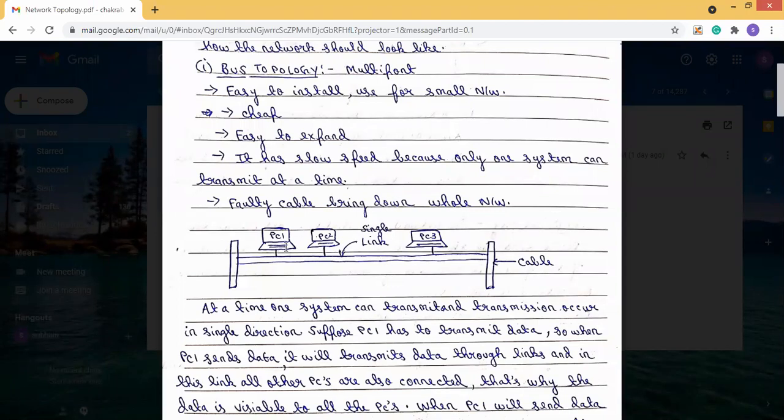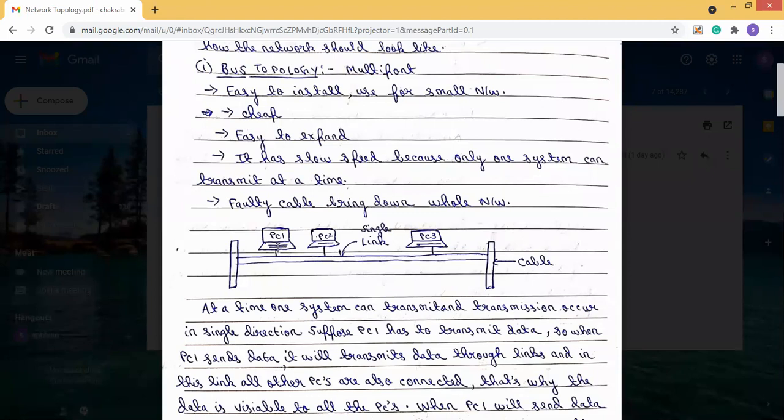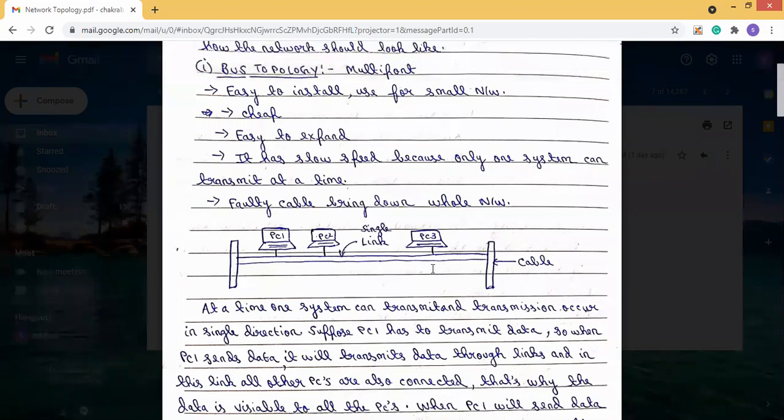Now, here we can see that in our example, there are three PCs connected. Now, suppose PC1 wants to send some data. PC1 tries to send some data, so it will send the data in the single link. In this link, it acts as a communication channel. So through this link, the data will go to the destination.